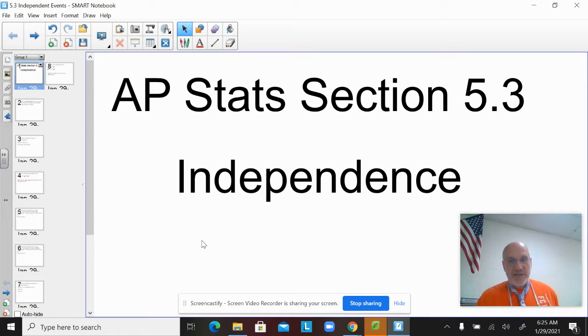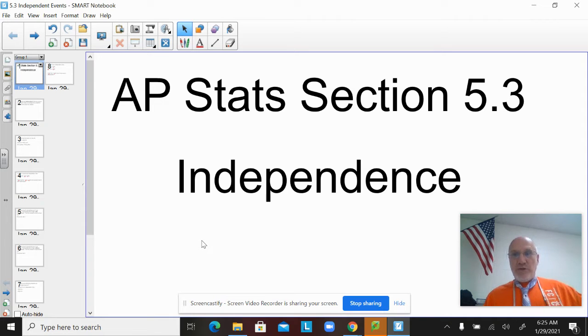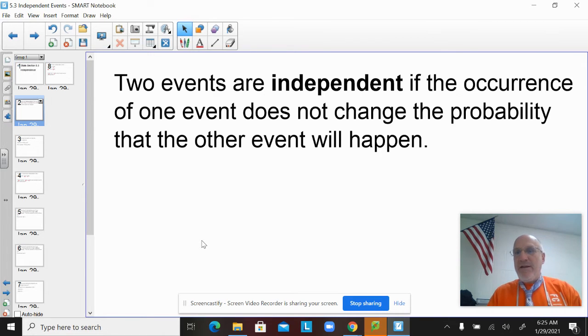So that's mutually exclusive. And it's easy to confuse independent with mutually exclusive. So keep in mind what mutually exclusive events are. They both can't happen. Independent events are different. So here is the official definition of independent events. Two events are independent if the occurrence of one event does not change the probability that the other event will happen. And that word independence kind of makes sense. They're independent, so the probability of this event happening does not depend on whether the other event happened.